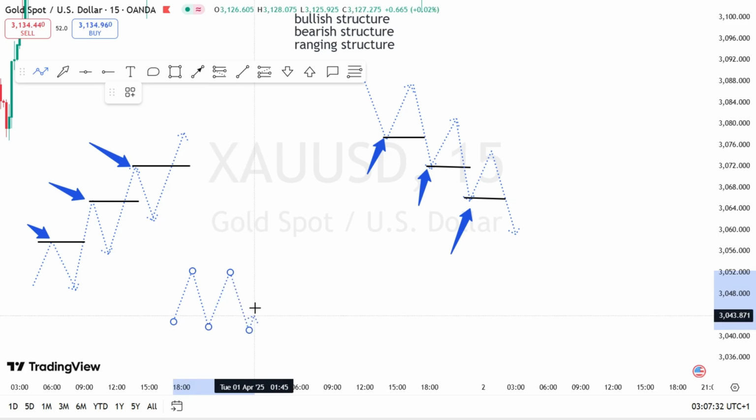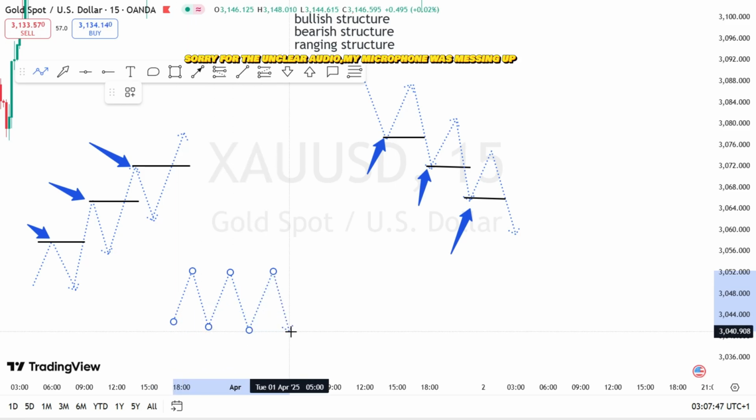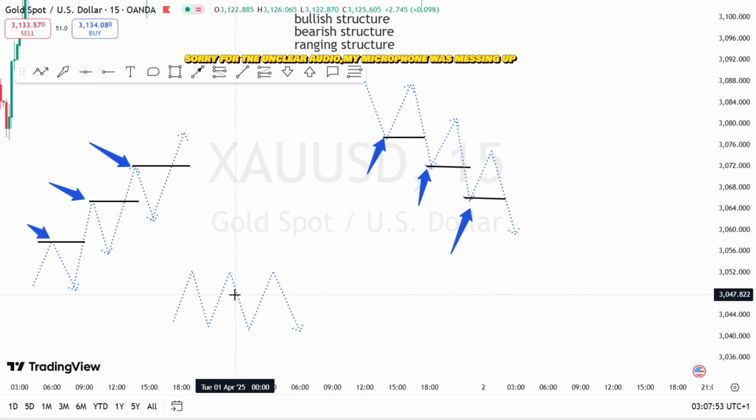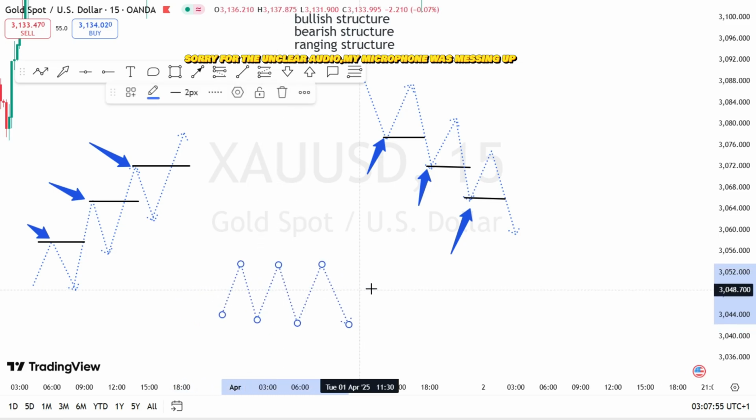And it will pull back again. Instead of taking out the highs, it will fail to take out the highs. Then it will pull back again. Instead of taking the lows, it will fail to take out the lows. So once market is forming this way, it means market is in a ranging market. Alright?